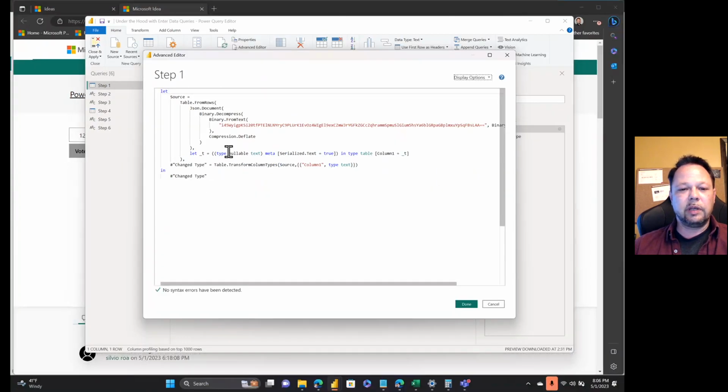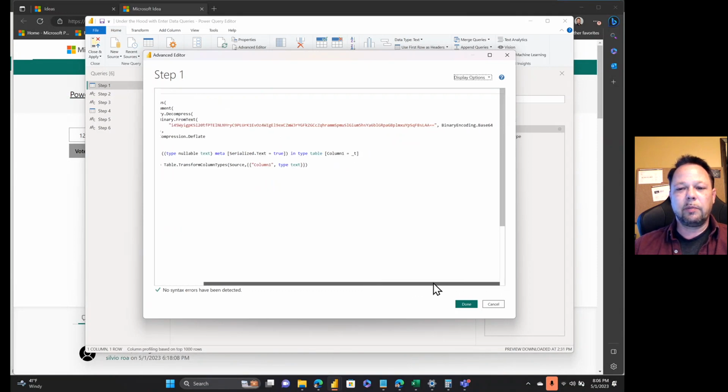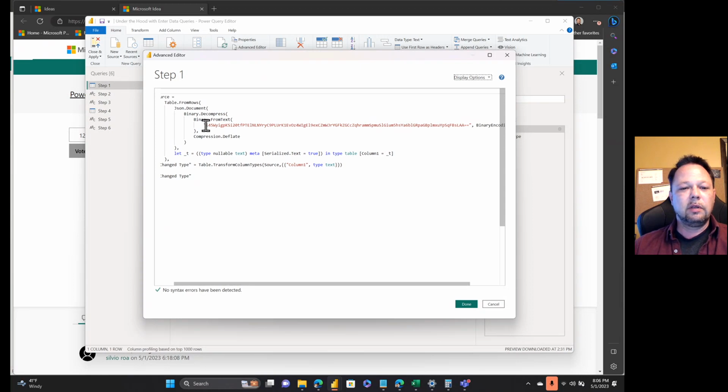We're not going to go into all of this. But the question comes, binary encoding base 64 is how it's getting it out. Where does this come from? How exactly does Power BI do this? And can you reverse engineer it in Power Query? That's what we're going to be taking a look at today.